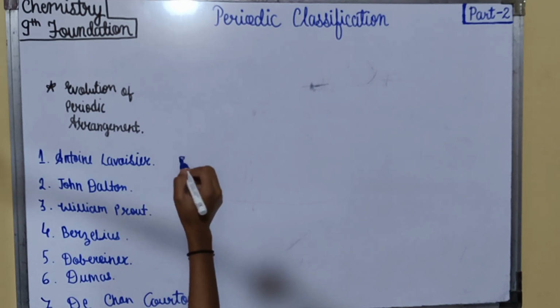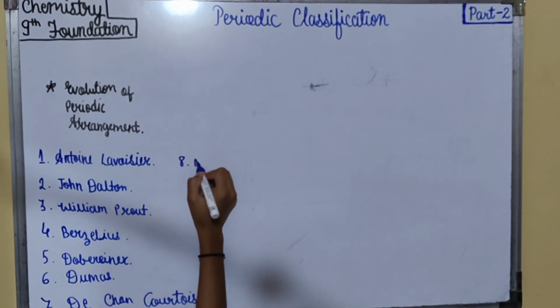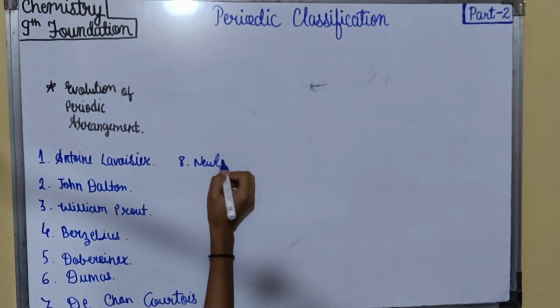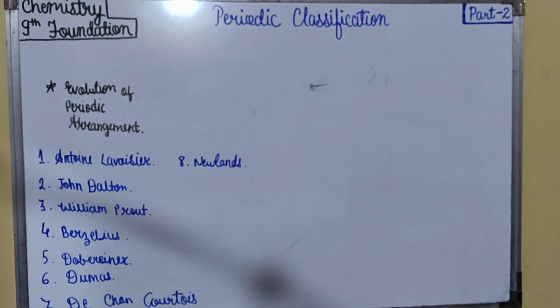Eighth one was Newlands. Newlands proposed a new system of grouping elements with similar properties. In this new system, when the elements are arranged in the increasing order of their atomic masses, the property of every eighth element is the repetition of the first. This theory was called the law of octaves.